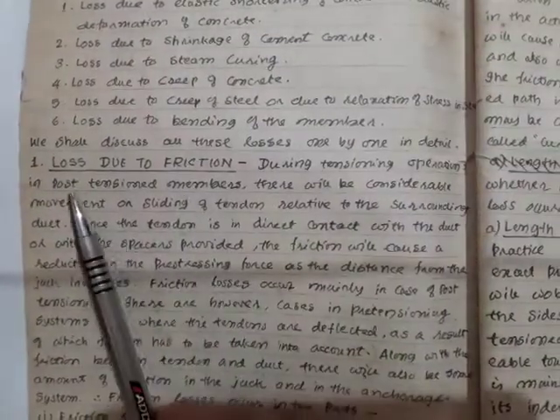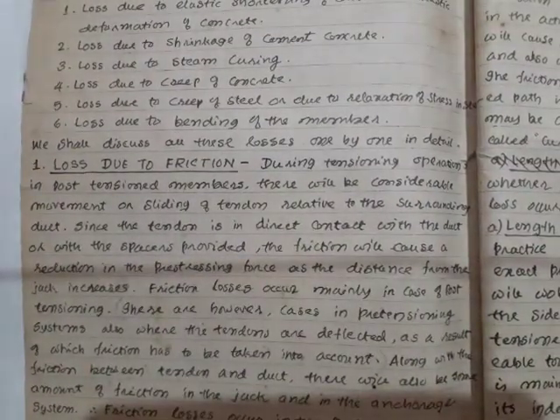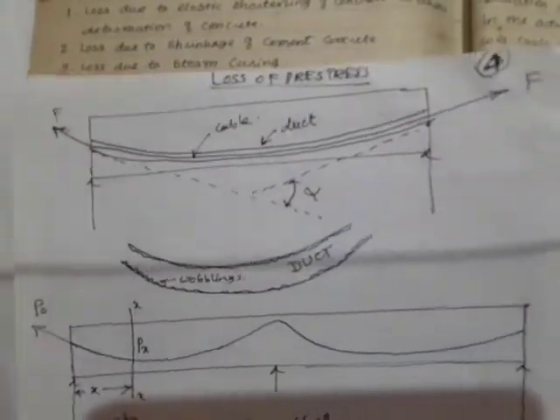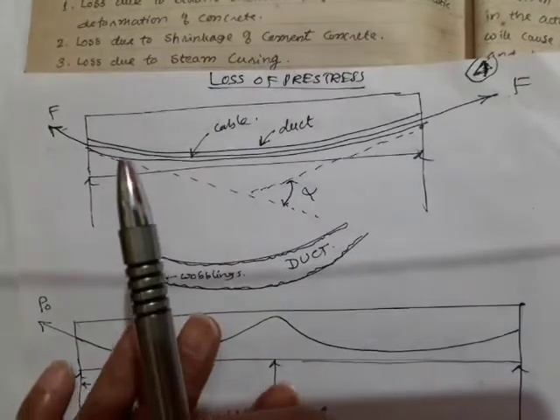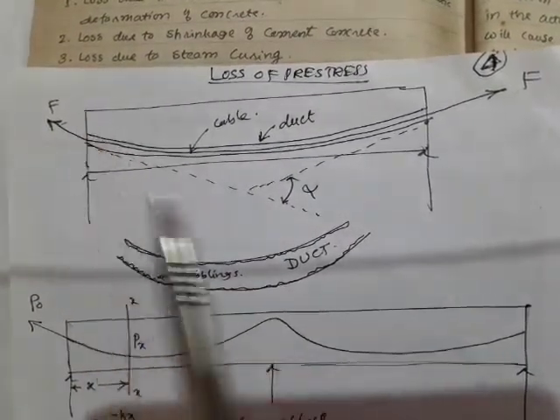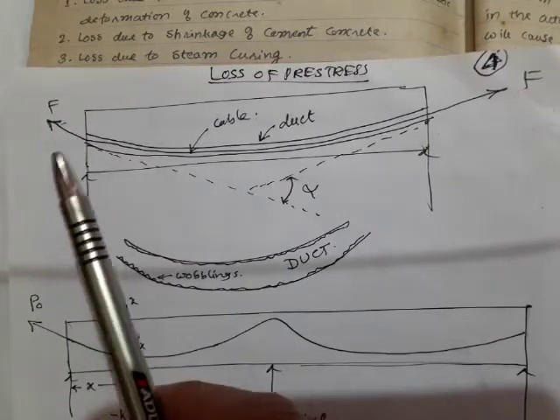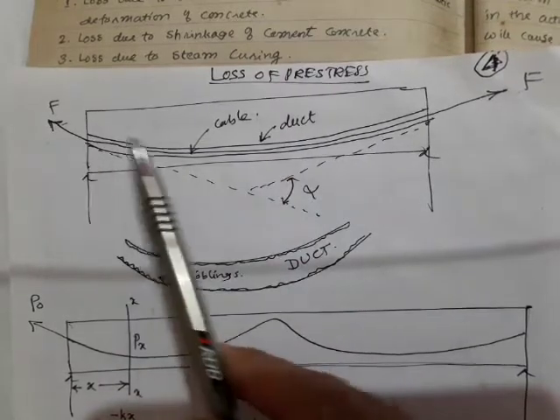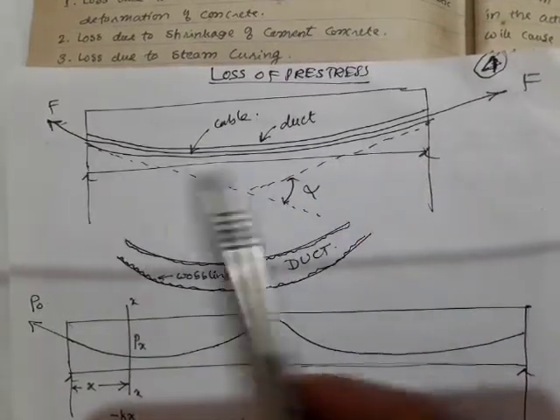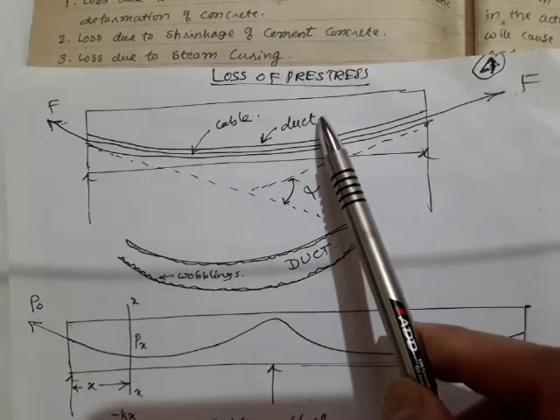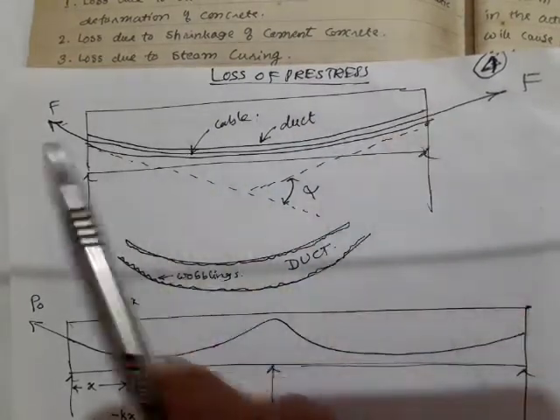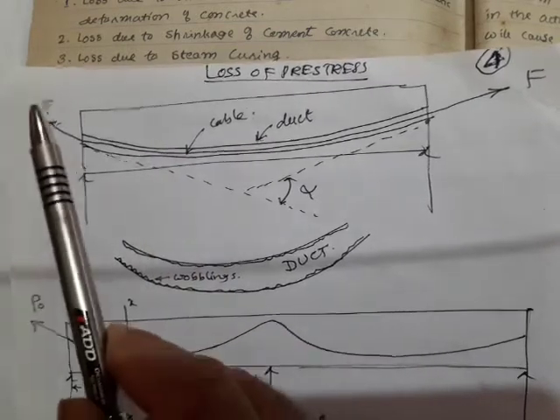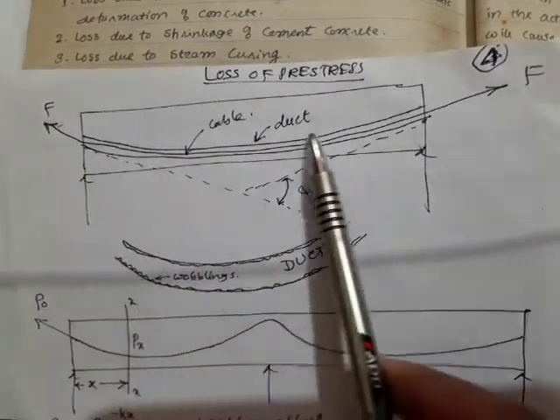Loss of pre-stress due to friction means, I will explain with a simple sketch now. Please see. Here is a pre-stressing beam. Assume that you have left a duct here. This is the duct, whatever I have marked here. After leaving the duct in the formwork, you have poured the concrete, and the beam has been cast. After this concrete has attained its full strength, now you are going to pass a cable here.